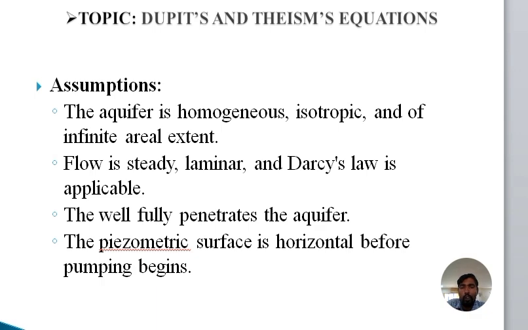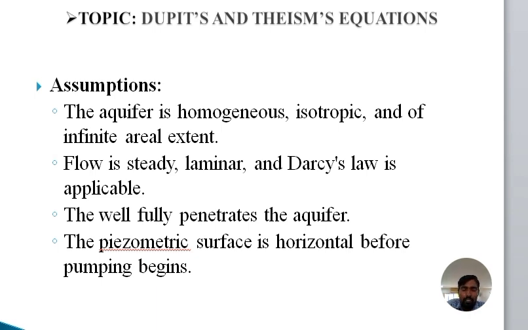The properties are the drawdown value, the hydraulic gradient I, and the radial distance small r. For confined and unconfined aquifers, those have the same parameters. The aquifers are homogeneous, isotropic and of infinite areal extent.